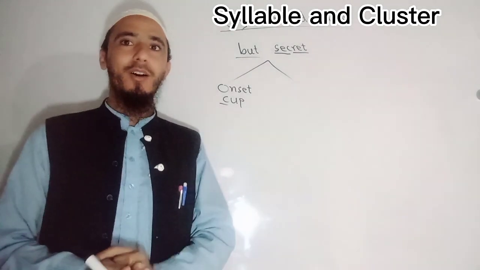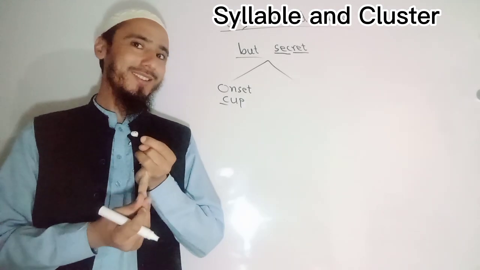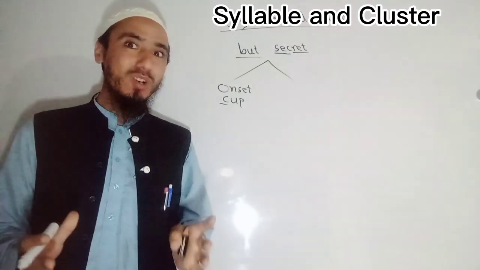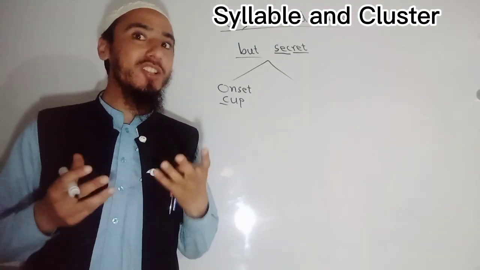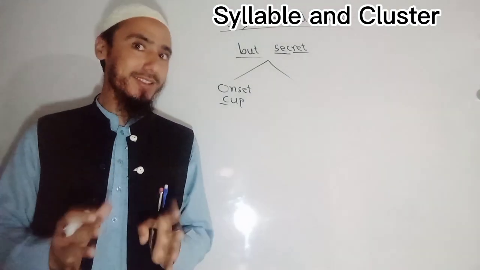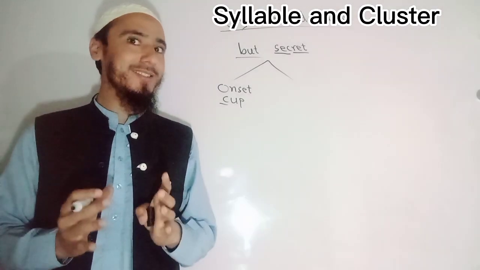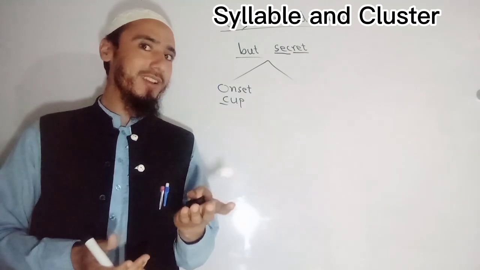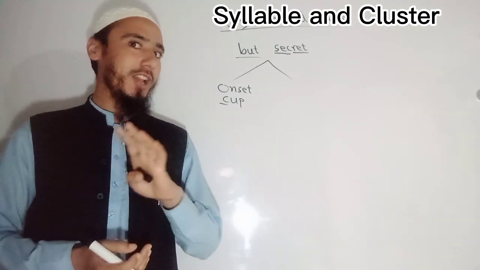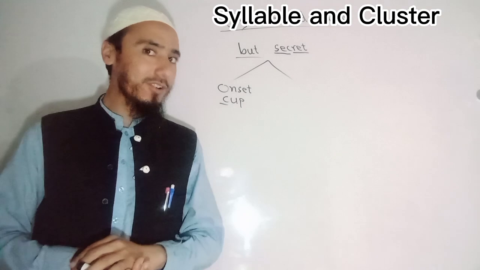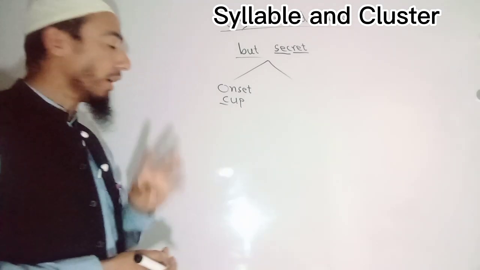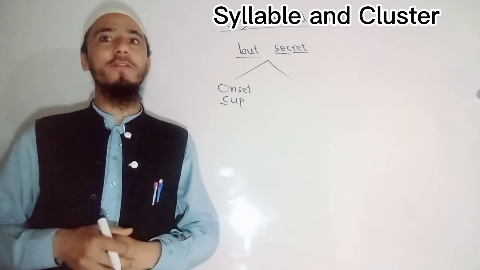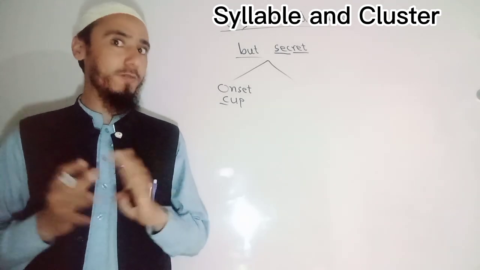Keep in mind, onset can be just one consonant. It can be two consonants, and it can be three, even four, because the maximum consonants in the English language are four. As I have written in yesterday's lecture, 12, which has four consonants. But I want to revise and remind you again of some important points.